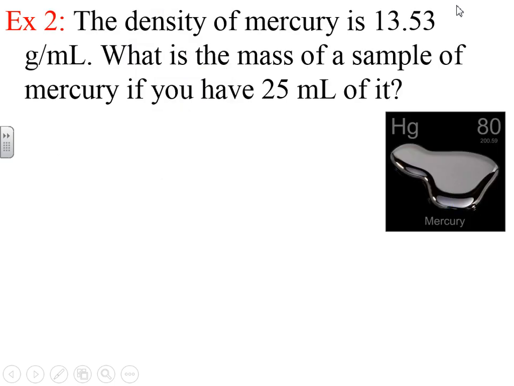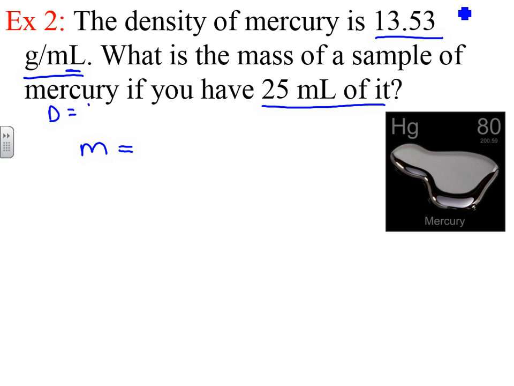Now how about something like this? Here it says the density of mercury is 13.53 grams per milliliter. It's a liquid, so we express it in milliliters. What's the mass of a sample of mercury if you have 25 milliliters of it? In this case, we're asked to solve for mass. If you remember the equation rearranged, the original equation is density is mass over volume. The rearranged equation is mass equals density times volume.